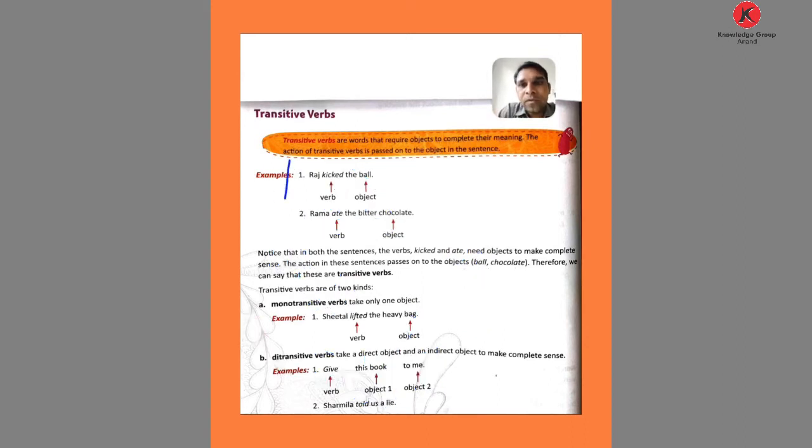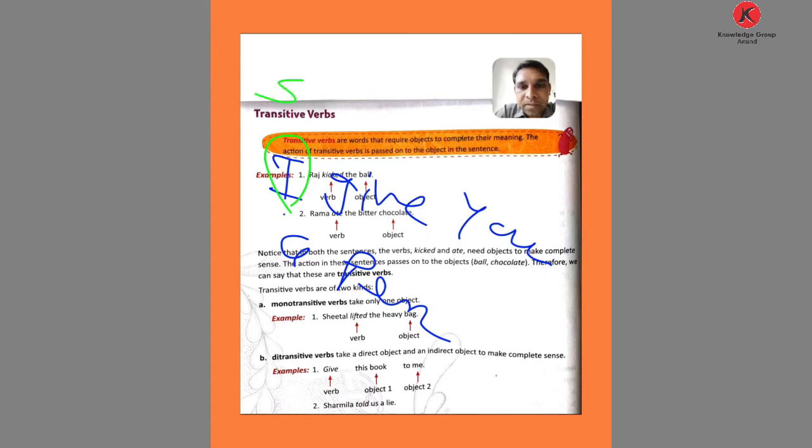See the example: I give you a pen. So here, what is I? I is the subject. Give is the verb. Here you is an object, and pen is a thing, so it is an object.